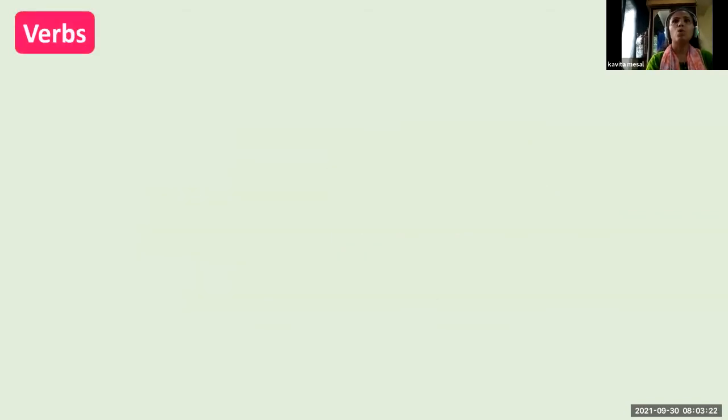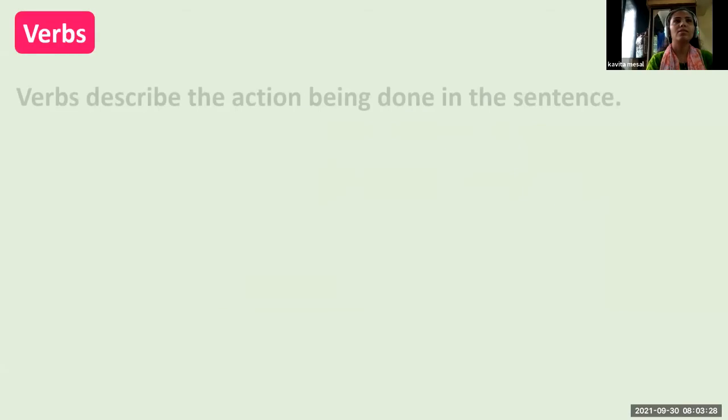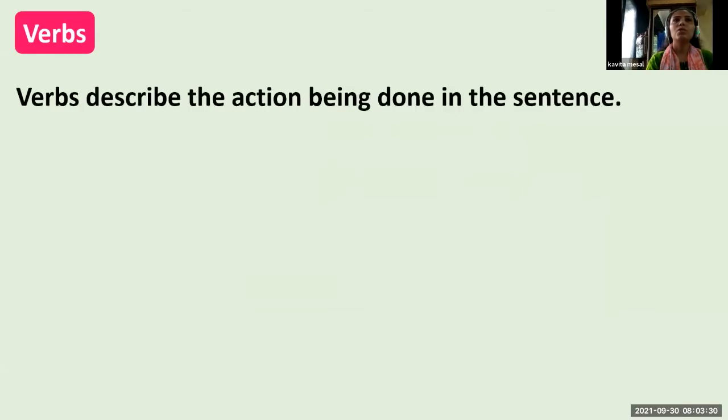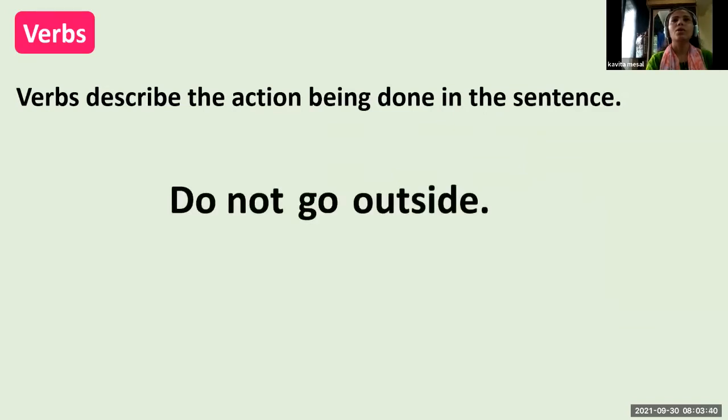Verbs means what? Verbs are action words in the sentence. Verbs describe the action being done in the sentence. Now here in the sentence, do not go outside, the action word is go.